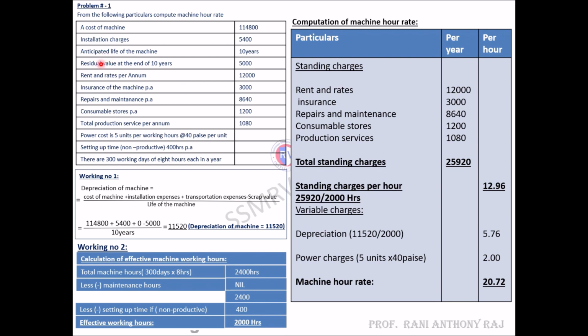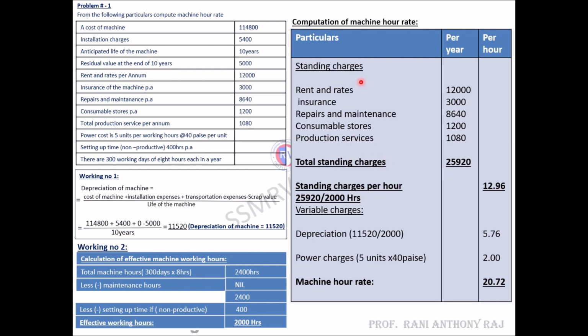So standing charges are rates per annum 12,000, insurance 3,000, repairs and maintenance 8,460, consumable stores per annum 1,200, and total production services per annum 1,080. When you total up all these, you will get 25,920. It is the total standing charges.